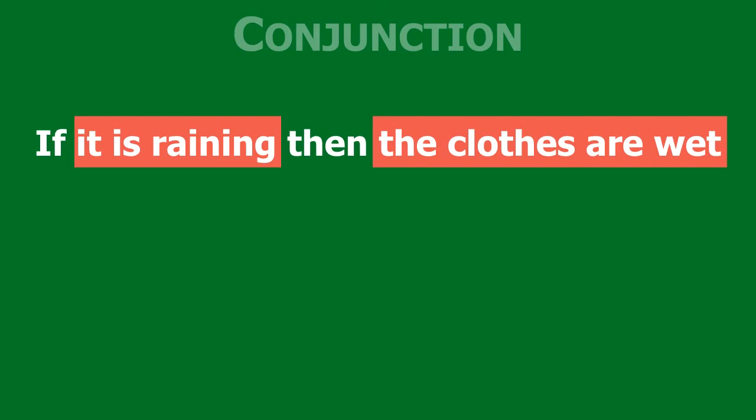It consists of the categorical proposition, it is raining, and the categorical proposition, the clothes are wet. Each one of these propositions could be true or false. The goal of a conditional proposition is not to investigate whether these sub-propositions are true or false. Its goal is to say that the truth of the first entails or implies the truth of the second.